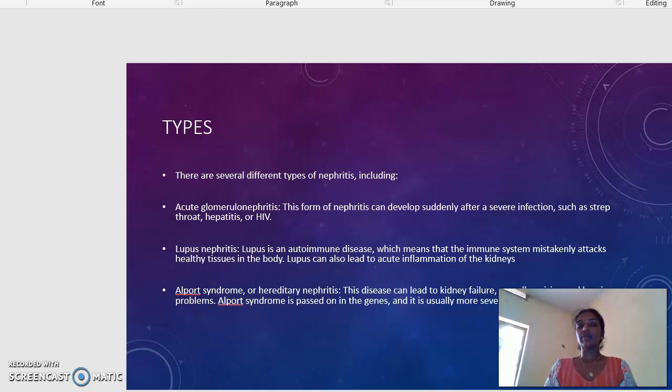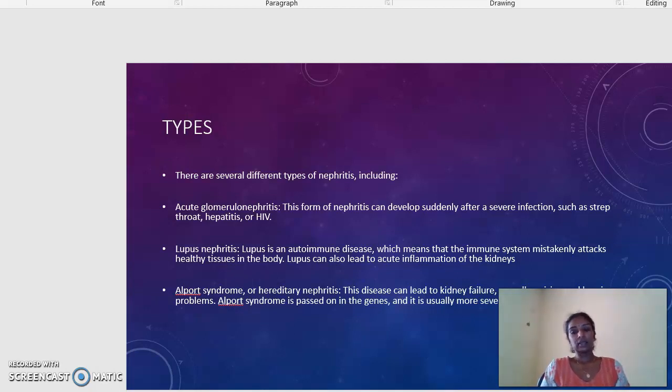Next is lupus nephritis. You might have heard about lupus. It is an autoimmune disorder. Due to this autoimmune disorder called lupus, there can be acute inflammation of the kidneys. Then the third one is hereditary nephritis or Alport syndrome.